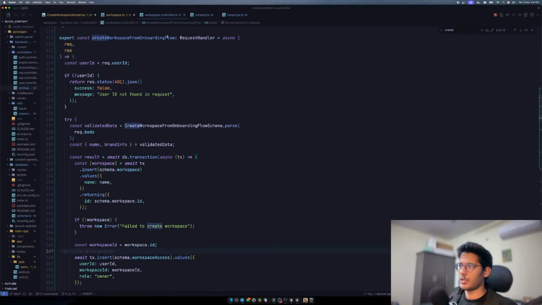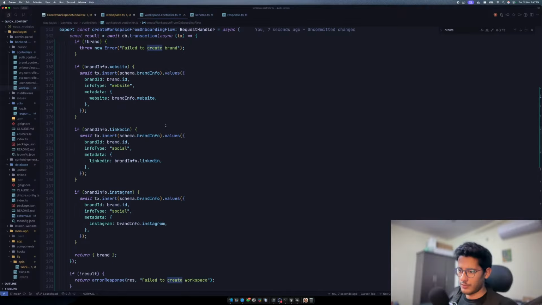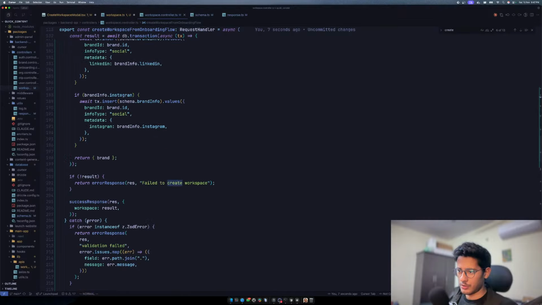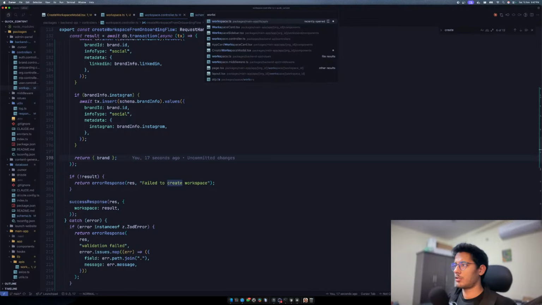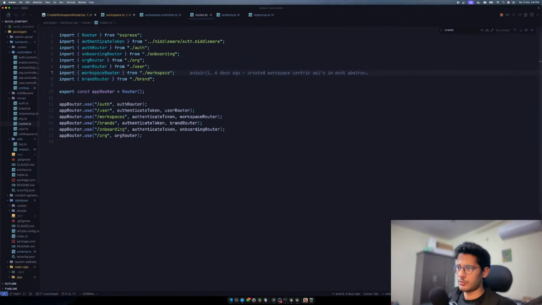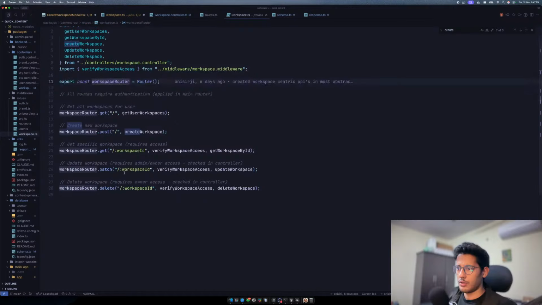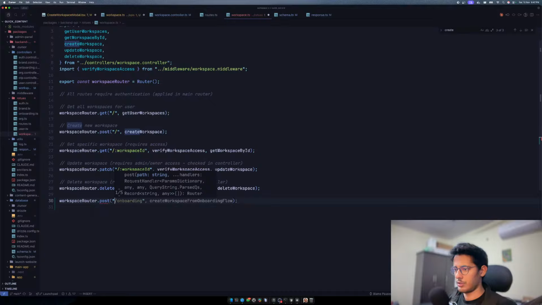So what we'll do is let's quickly integrate this and see whether this even works or not. Are we sending a response? Yes, we are. If everything goes well, we are sending a success response. Awesome. So let's go to workspace routes. Do we have a workspace thing? Yeah, we have. Okay, so workspace router dot post slash onboarding. Create from onboarding flow, and then verify workspace access.